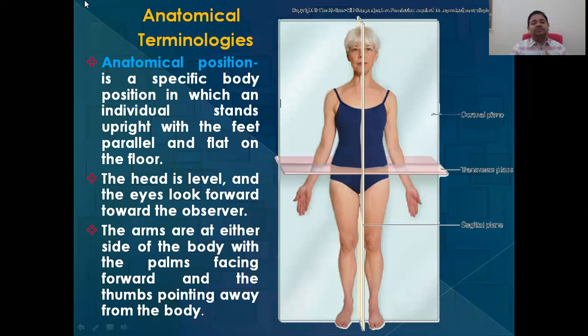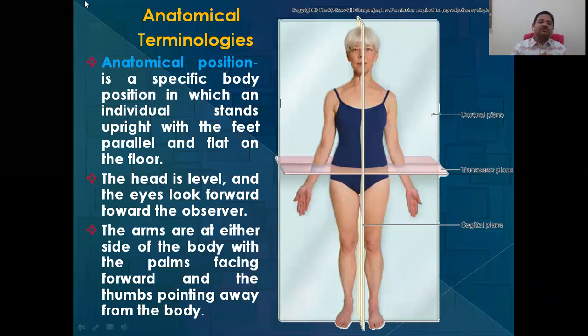Now coming to the most important part of this lecture, that is anatomical terminology. We are today only going to discuss a little bit, but the most important one is the anatomical position. Whenever we observe a patient, he might be sitting on a stool, he might be lying on a couch, but how to study? Because with all these different positions, the locations of the organs, the muscles, the shape is going to change. So we needed a definite position. That definite position, after vast study, has been confirmed as the anatomical position, which all of us should know.